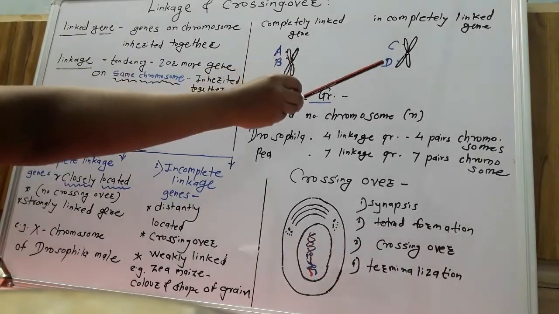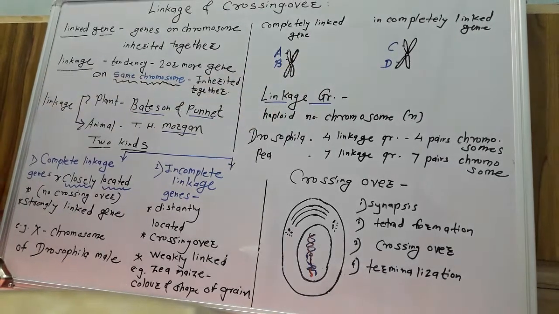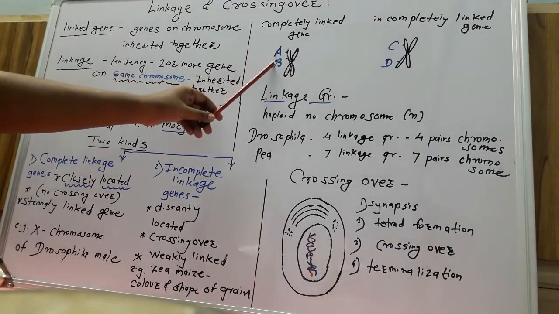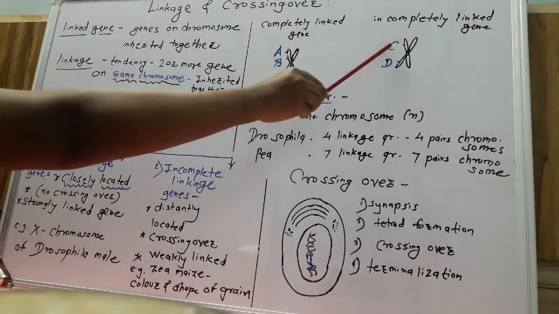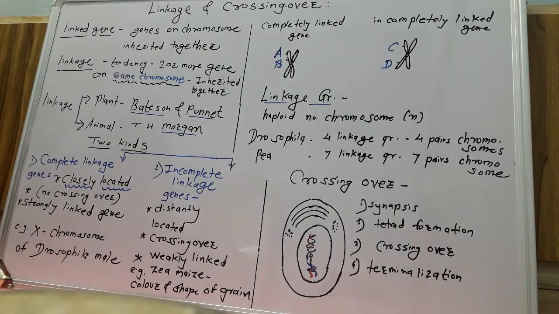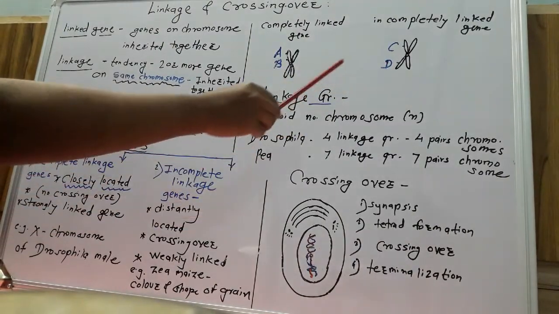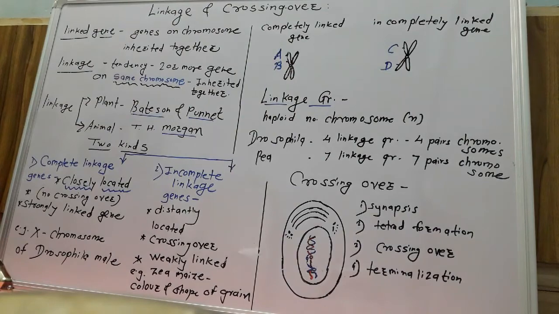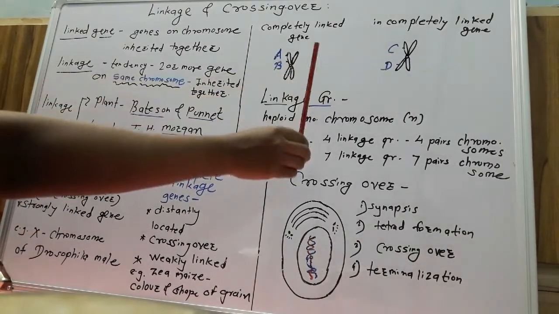See the chromosome with gene C and gene D. You can easily compare the positions of gene A and gene B with the positions of gene C and gene D. Gene C and gene D also occupy positions on the same chromosome, but they are not present close to each other.